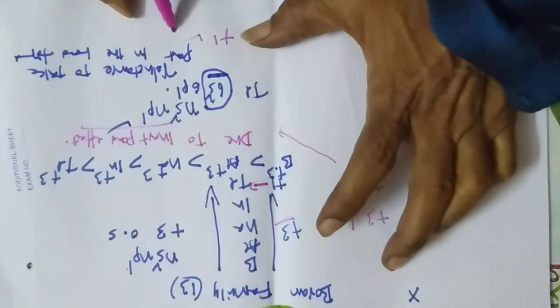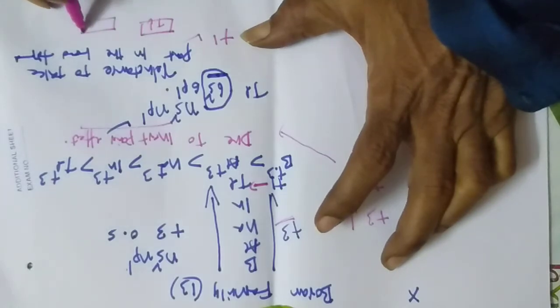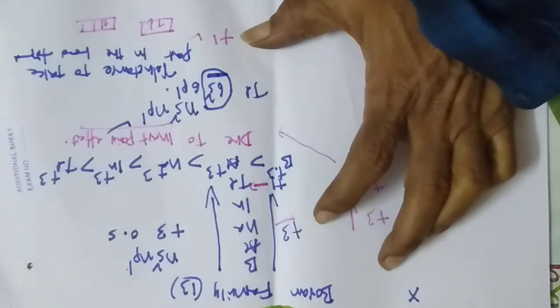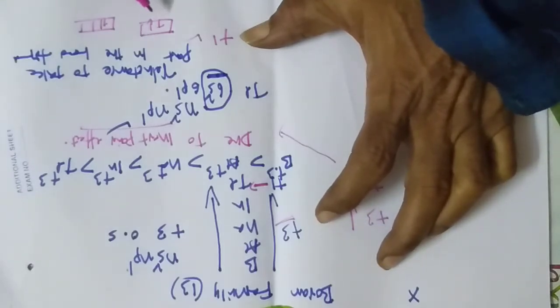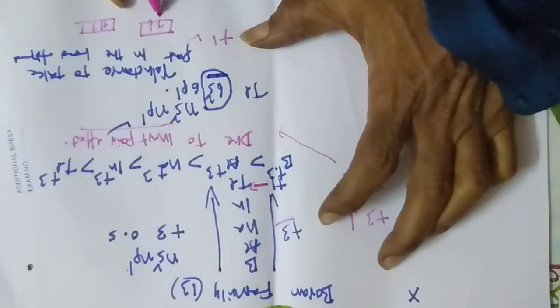If you take the structure s2 p1 and give some energy to the s electron, what happens?